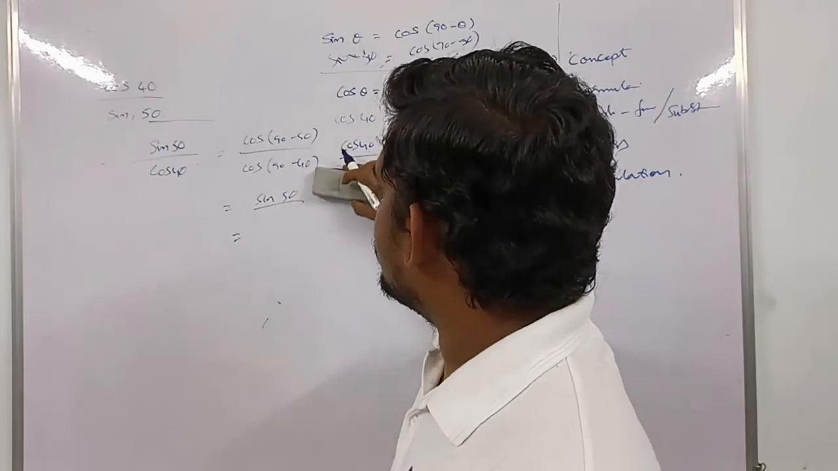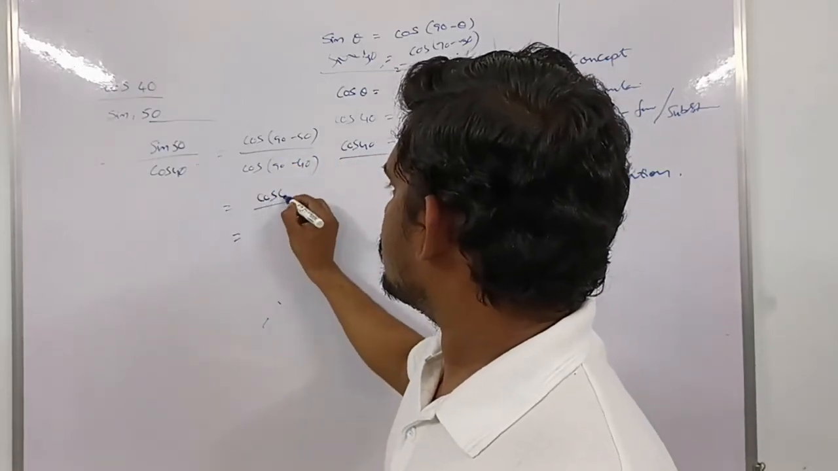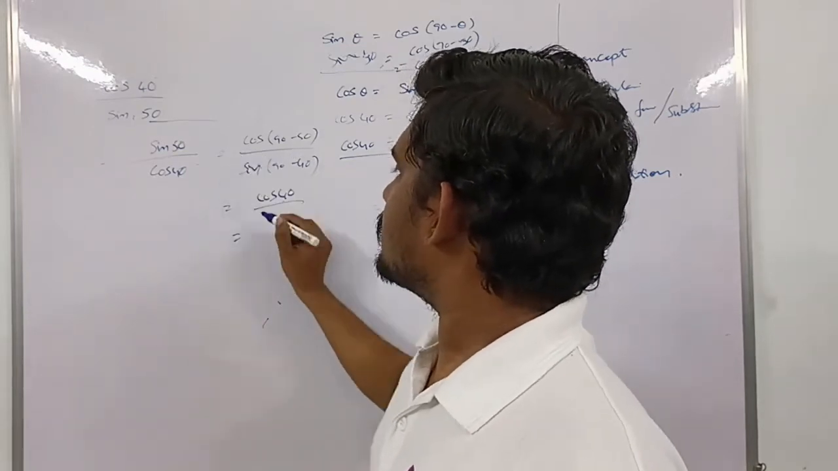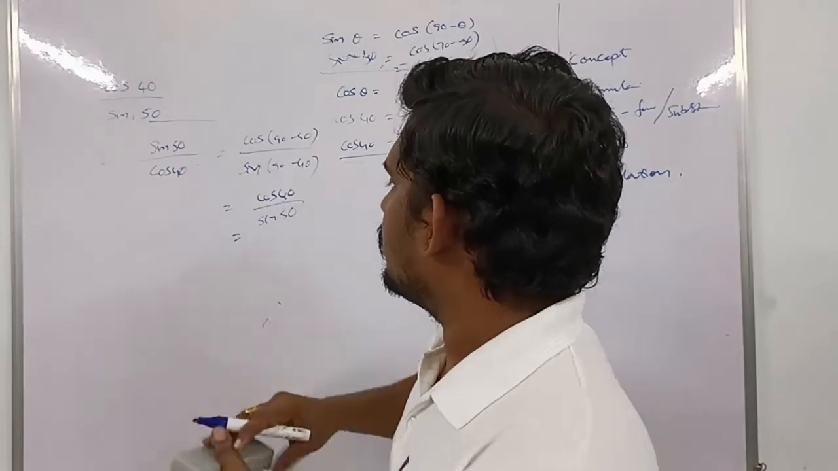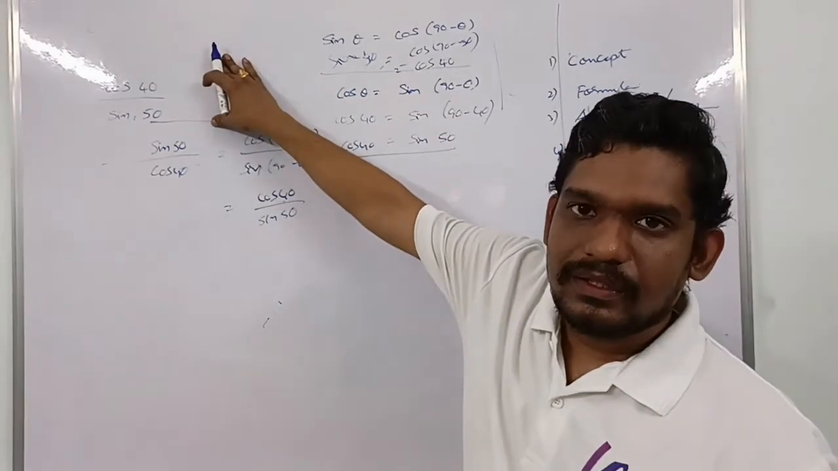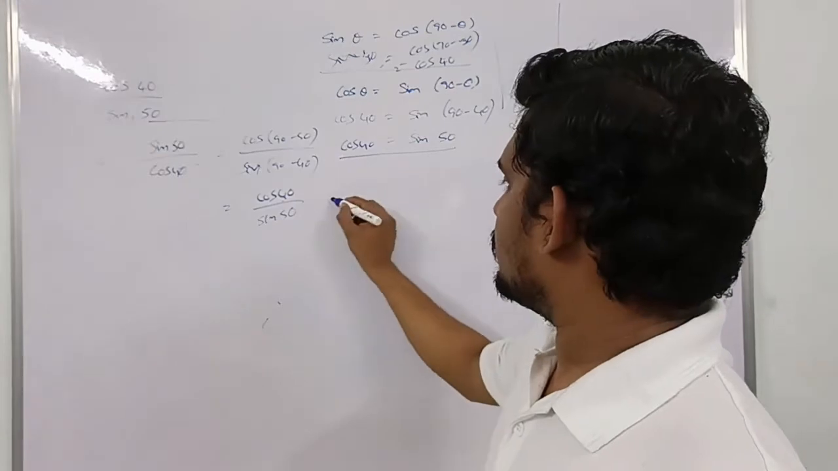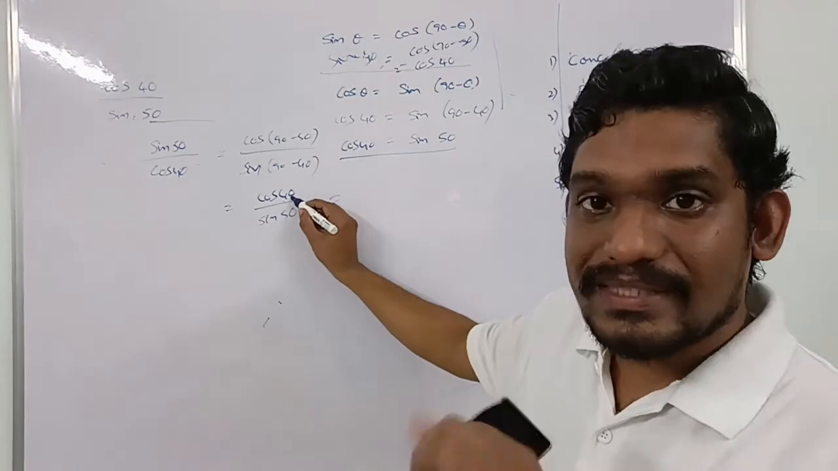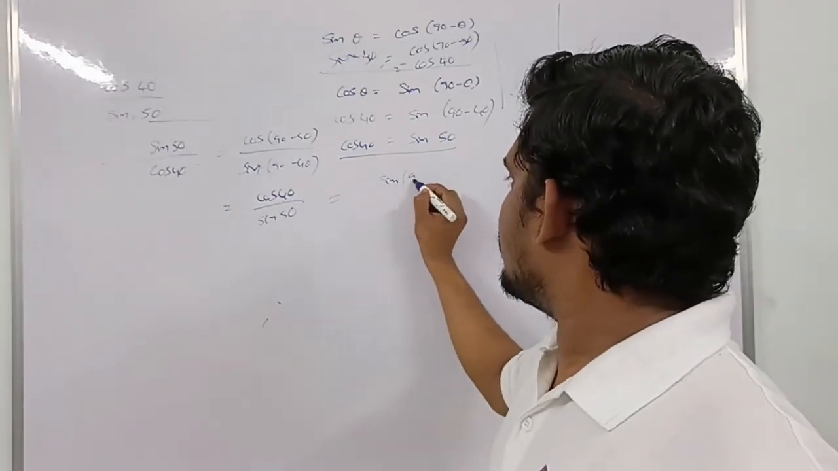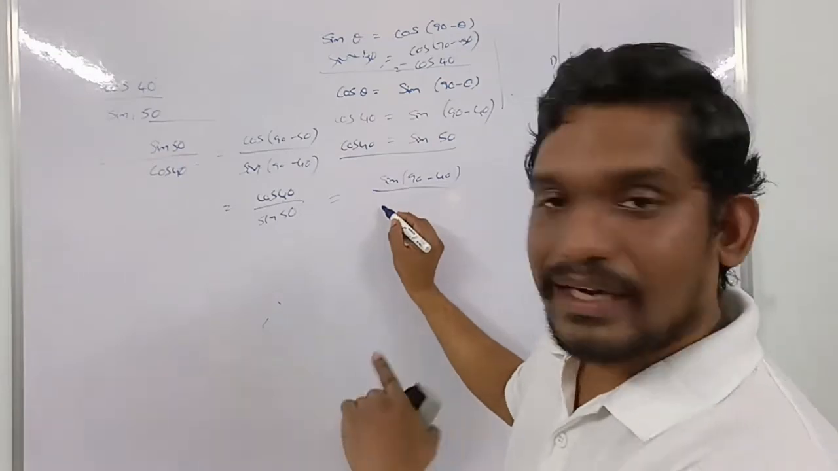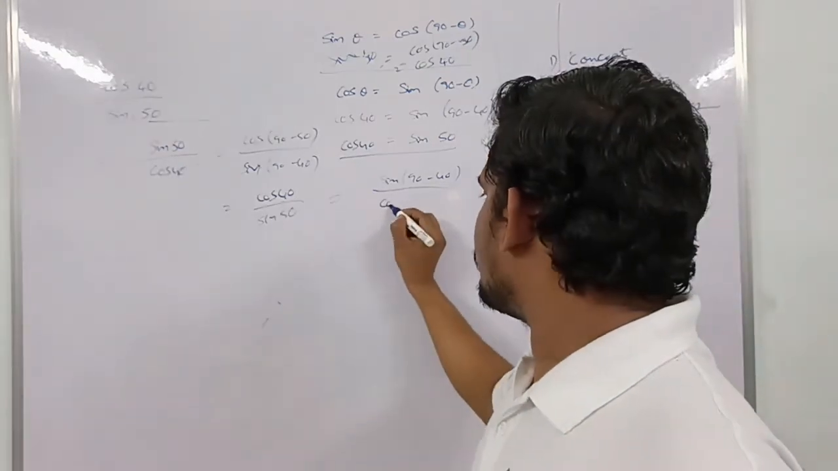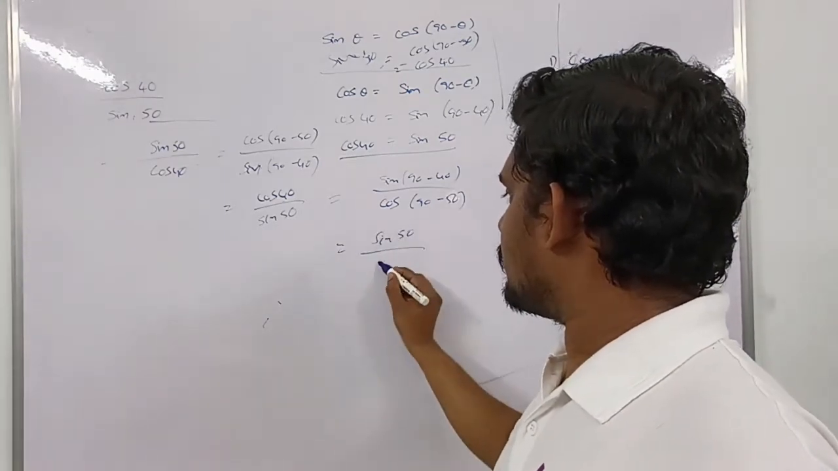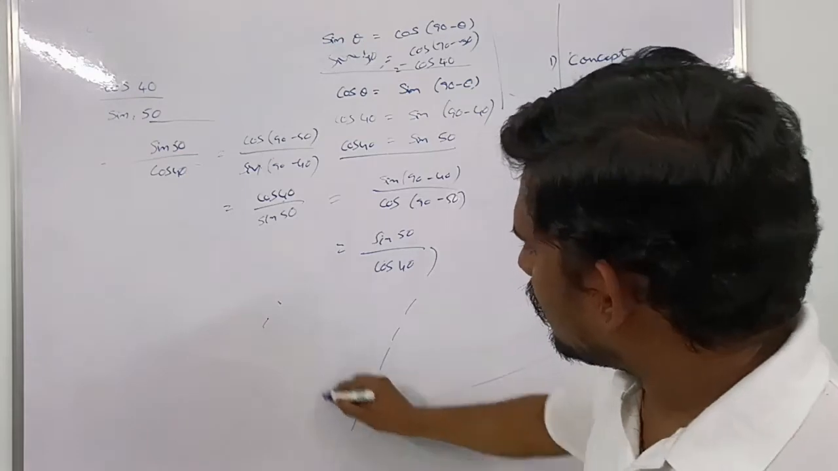So we can write cos 40, and this is sin 50 again. So we came to the original question again. If you start converting again, you know the formula very well: cos 40 is equal to sin 90 minus 40, divided by sin 50. If you convert that into sin 90 minus 50 again, it is sin 50 divided by cos 40. This goes on and on and on.